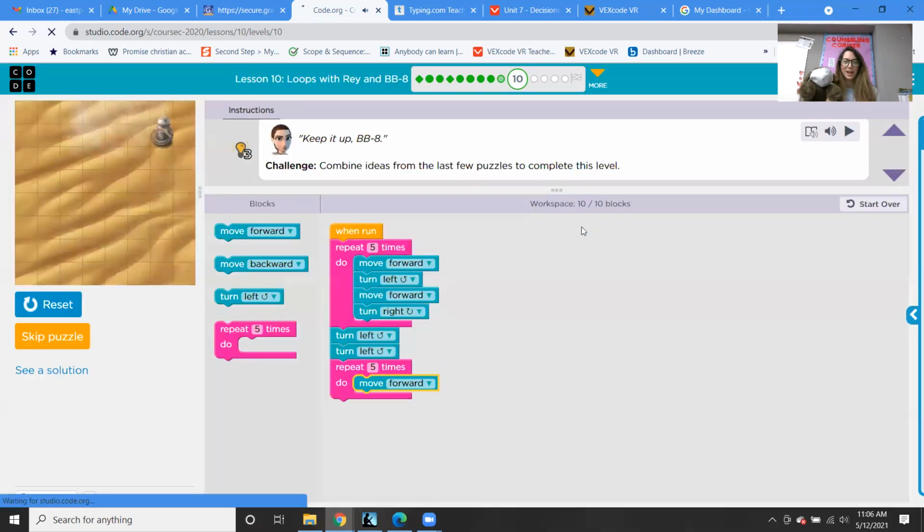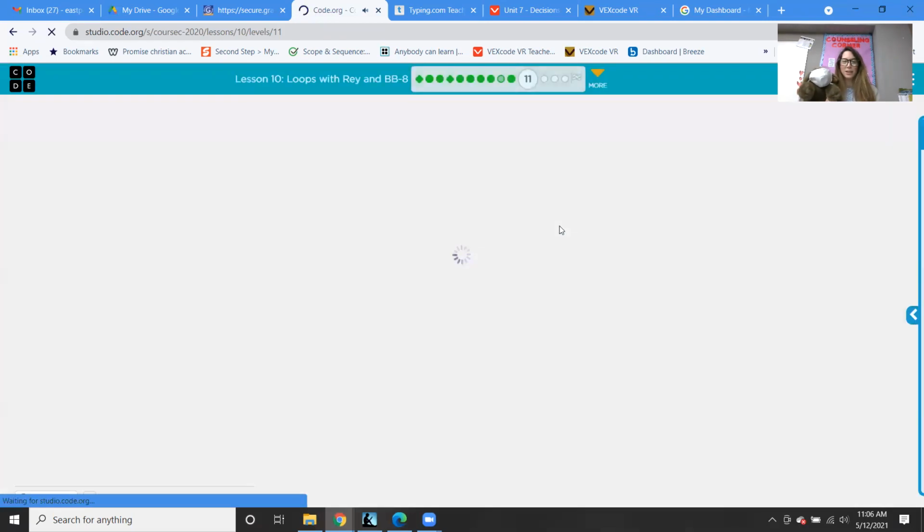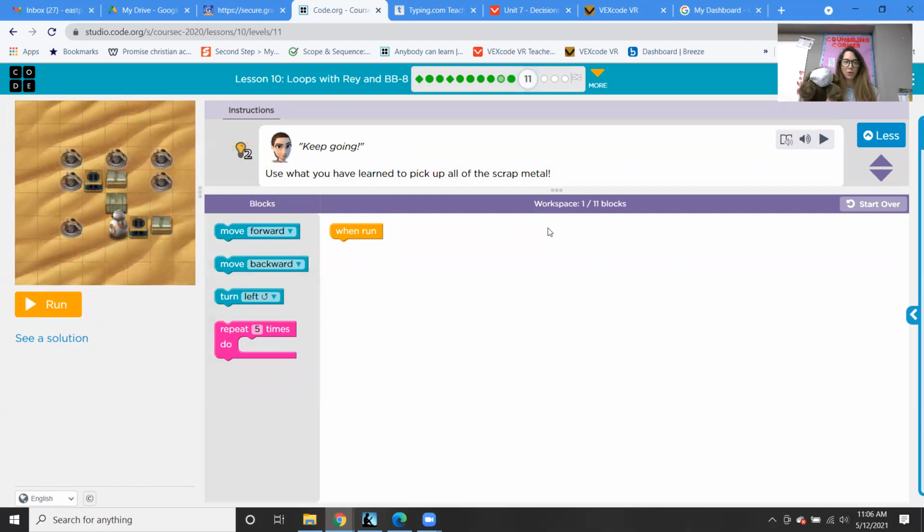Yay! Great job. That was a hard puzzle. If you need to skip it, you can skip it. Don't worry about it. Use what you have learned to pick up all the scrap metal. So we see there's scrap metal here, here, here, here, here, and here. So we're kind of going around kind of like a square shape.